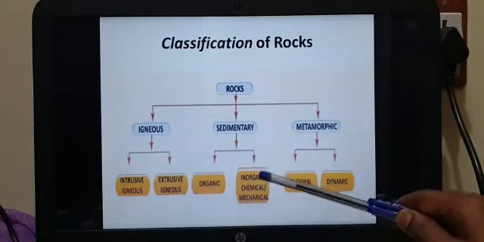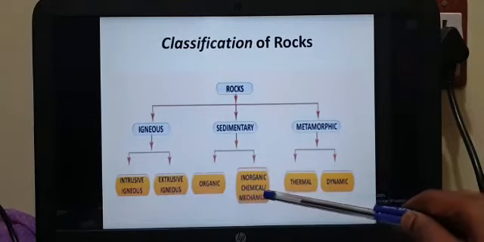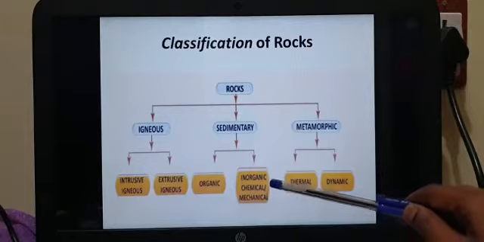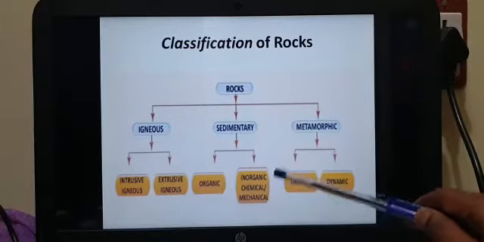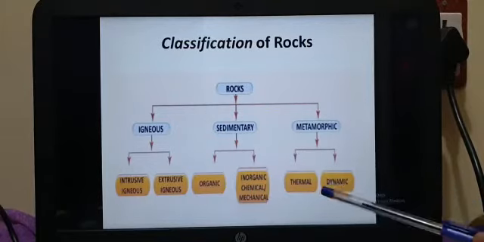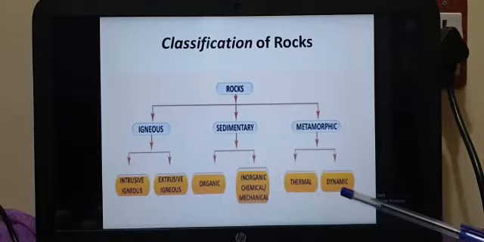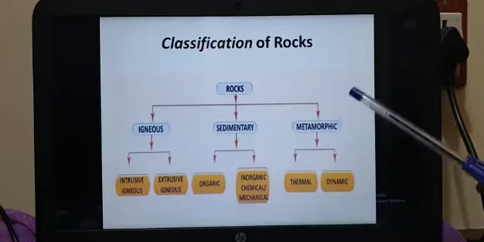In sedimentary, we have organic, and inorganic, which is chemical or mechanical. And in metamorphic we have two kinds: thermal and dynamic. We are going to see all these classifications of rock in detail in today's lesson.